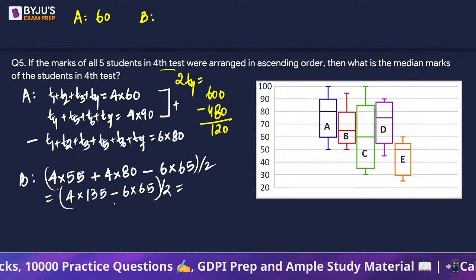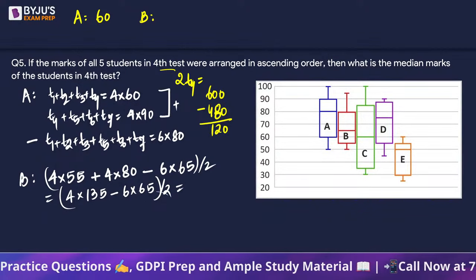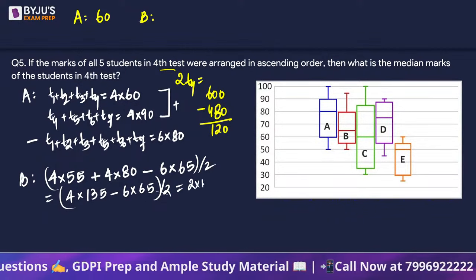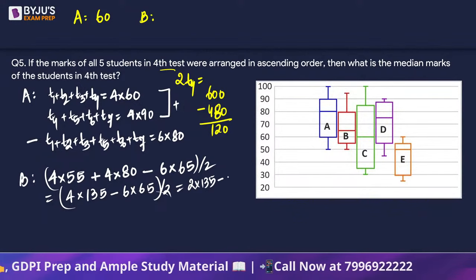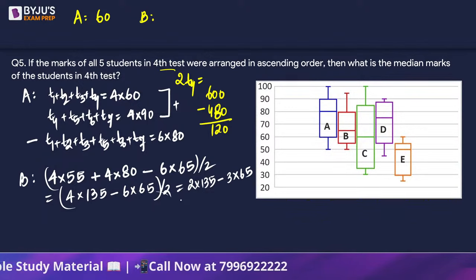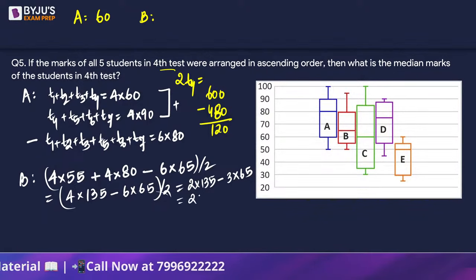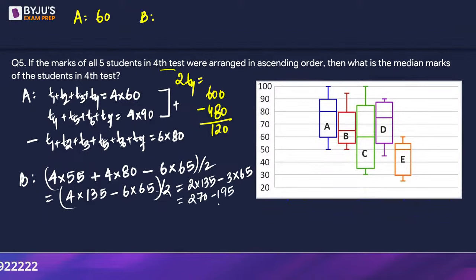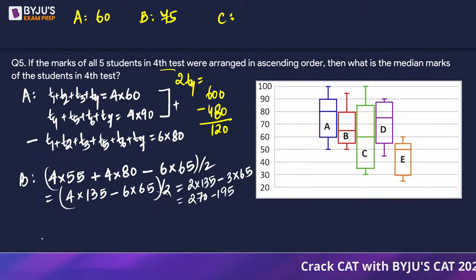So we will be having 2 cancels out. So we will have 2 into 135 minus 3 into 65. Right? So this is 270 minus 195, which will give us 75. So B का 75 आया. If we use the same logic for C now, थोड़ा और जल्दी कर देते हैं इसको.